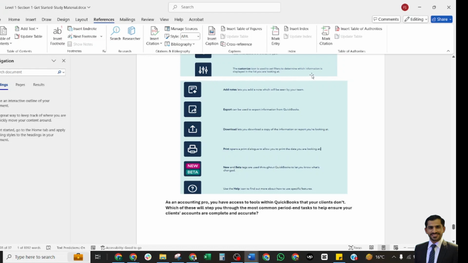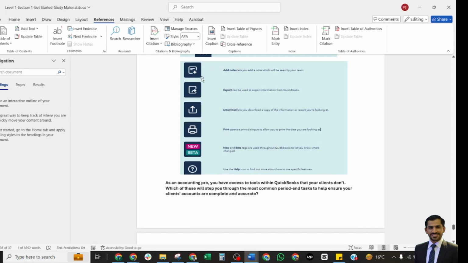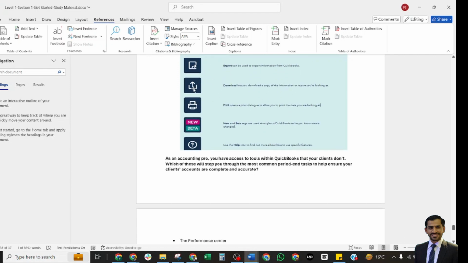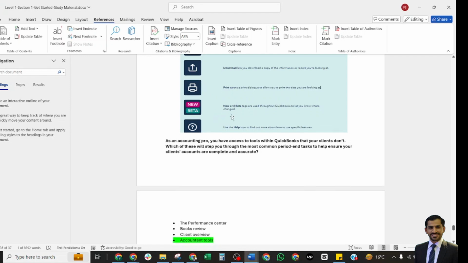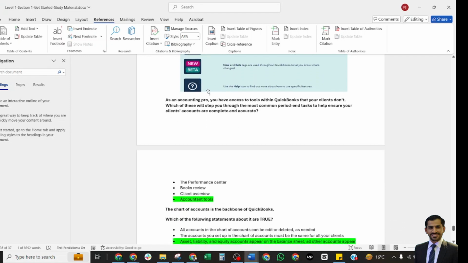The next one is the add notes icon. You can also add notes for your team, and this icon is the export icon, used to export information. This shows the download, letting you download a copy of the information or reports. This is print, you can print the documents. This is the new beta version icon, used by QuickBooks to let you know about changes. This is the question mark, which helps you find out more about how to use specific features.